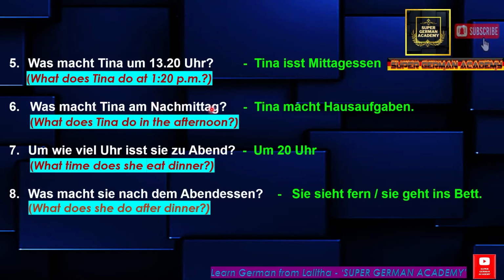Was macht Tina am Nachmittag? Here Nachmittag means afternoon. Mittag means noon. Nachmittag means afternoon. So was macht Tina am Nachmittag means what does Tina do in the afternoon? Tina macht Hausaufgaben. Here Hausaufgaben means homework. So Tina does homework.